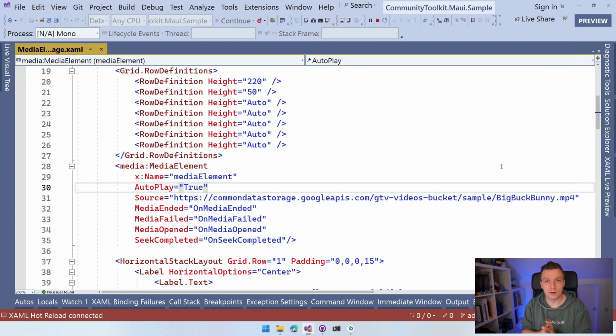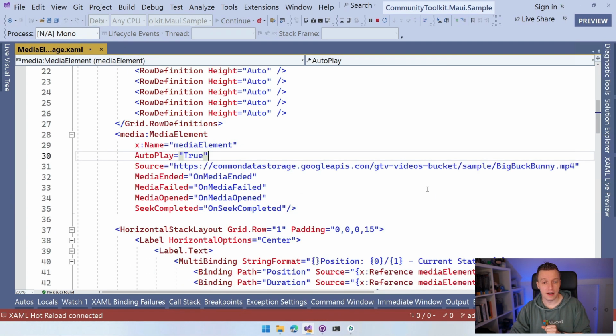We also now have support for HLS or HTTP Live Streaming, also known as M3U8, I think. A lot of people were requesting that. So you can put that URL in here as well and it will start playing that automatically. So that's really cool.